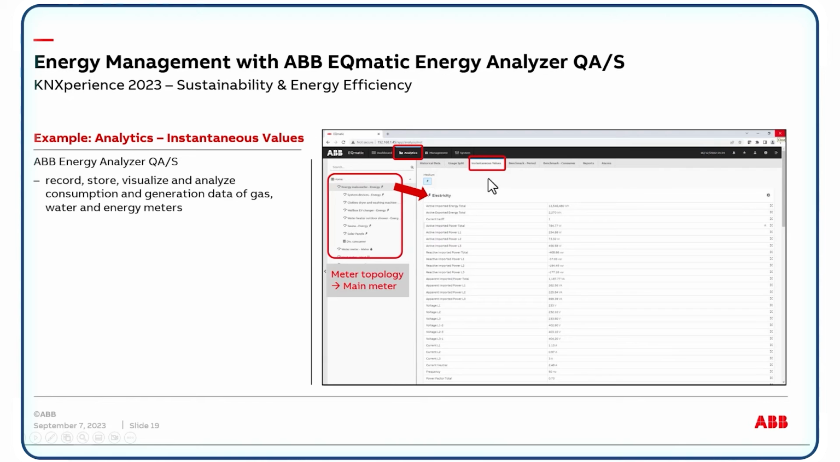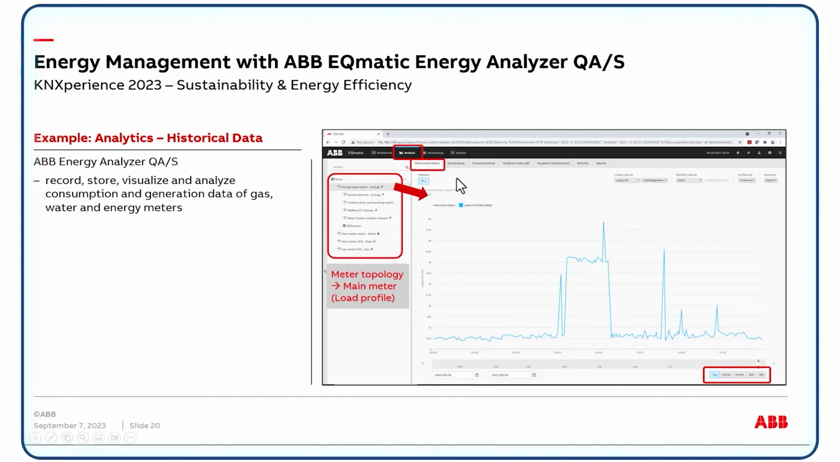When we click on the instantaneous value button, we can see the instantaneous values like the active imported energy, the current tariff, the power for phases L1, L2, L3, the voltage per phase and between the phases, and the current in the neutral. These are the values sent by the KNX meter to the energy analyzer.